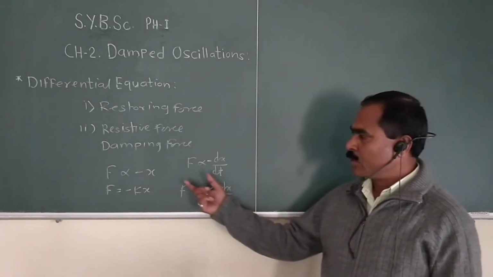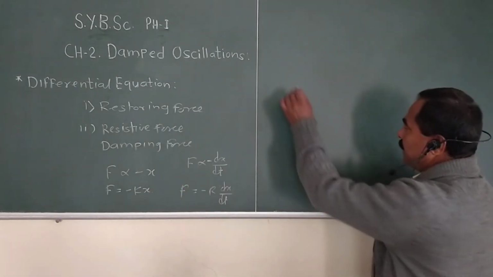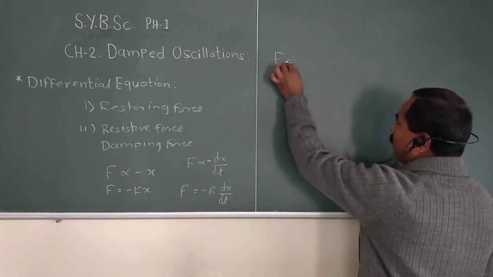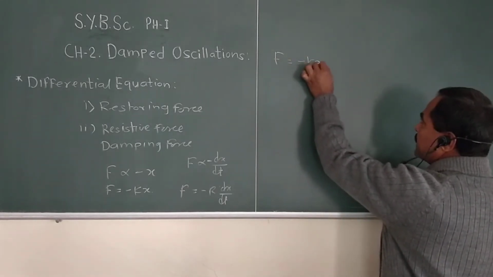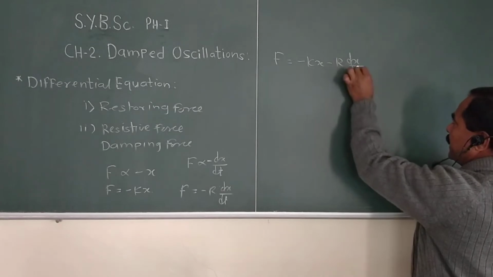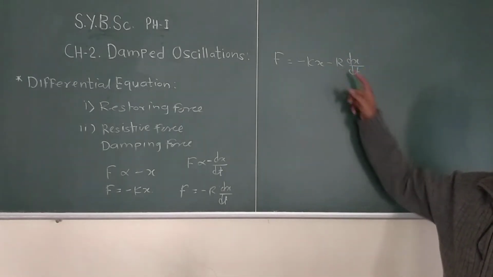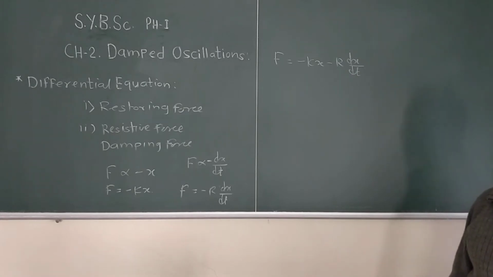Now the total force acting on the oscillator we can write in the form F equal to minus kx minus r dx by dt. Here r is called the damping coefficient.